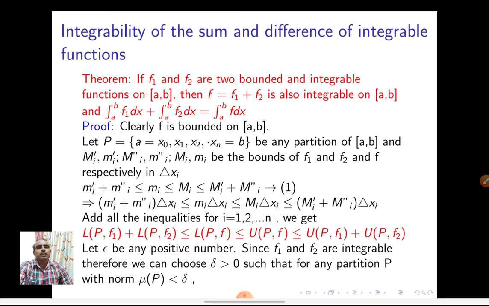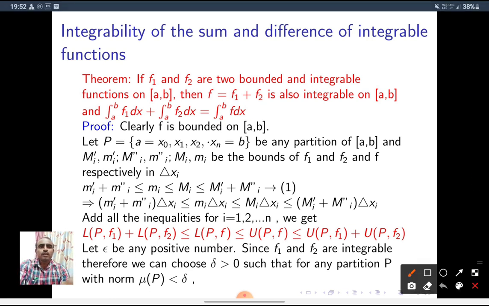We get L(P, f1) plus L(P, f2). See, here the summation of i equal to 1 to n of mi' into delta xi is nothing but the lower sum of the function f1, so L(P, f1), plus the summation of i equal to 1 to n of mi'' into delta xi.